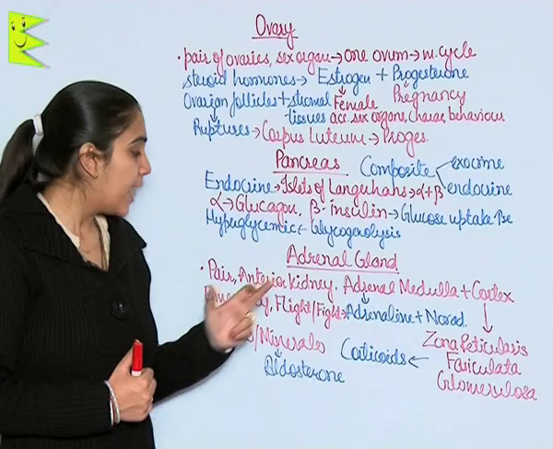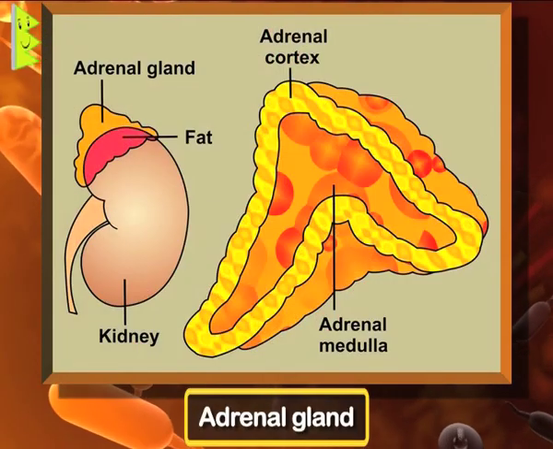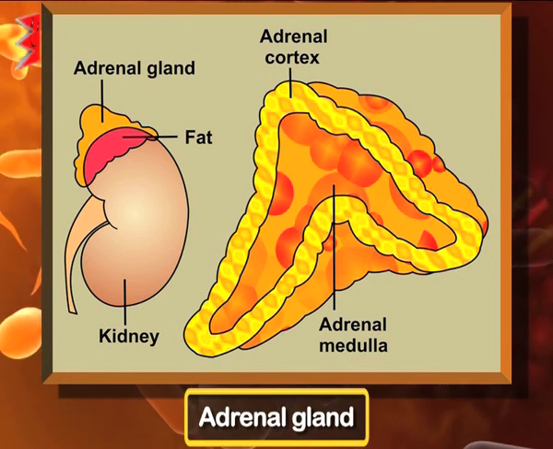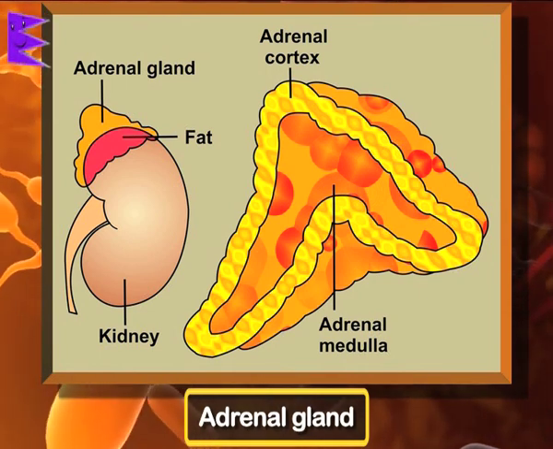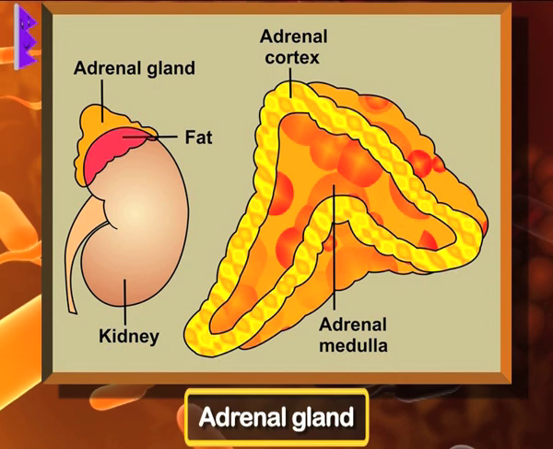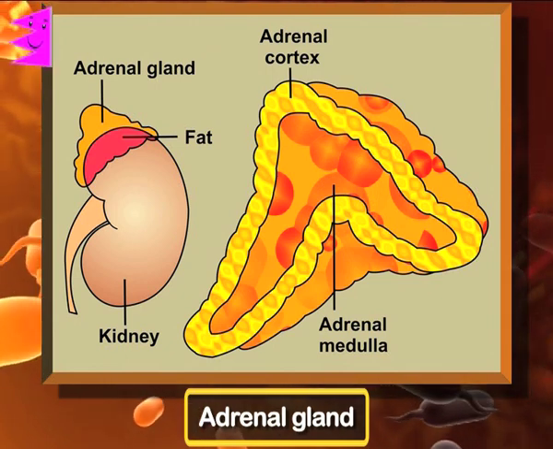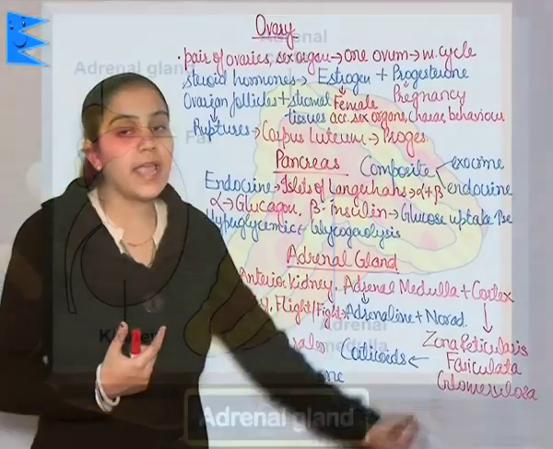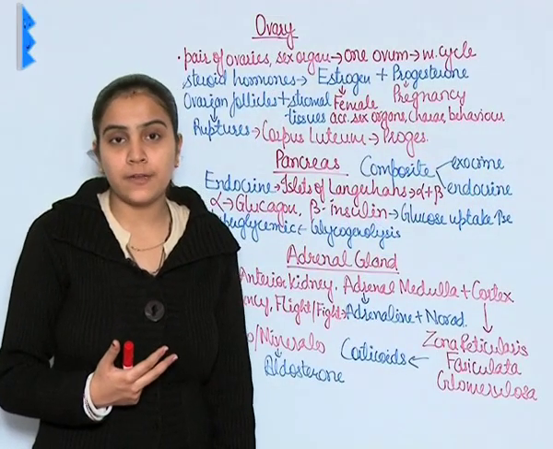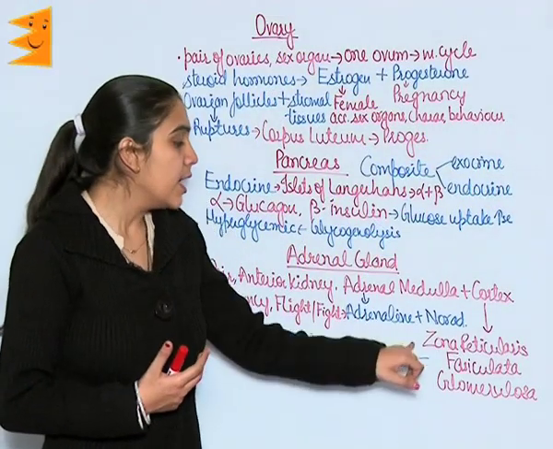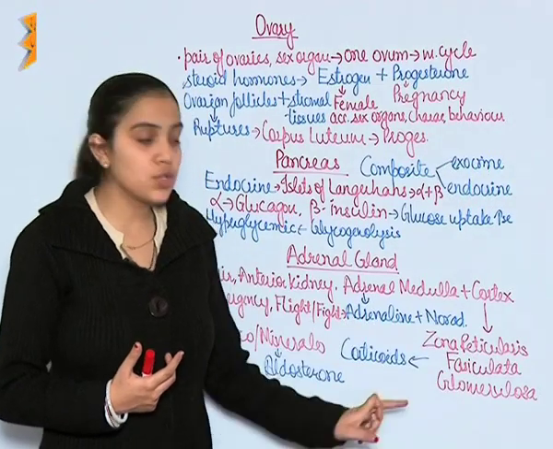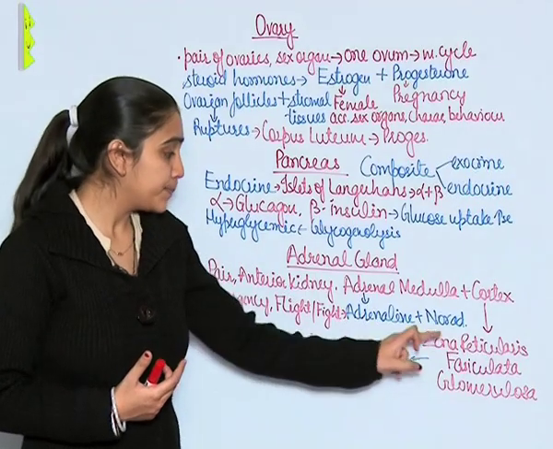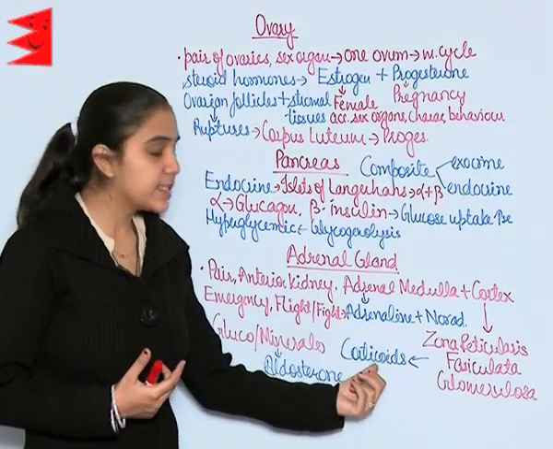Adrenal gland. Adrenal gland is present in a pair on the anterior part of the kidneys. It is composed of adrenal medulla and an outer layer known as adrenal cortex. This adrenal cortex is further divided into three layers: zona reticularis, zona fasciculata, zona glomerulosa. These secrete